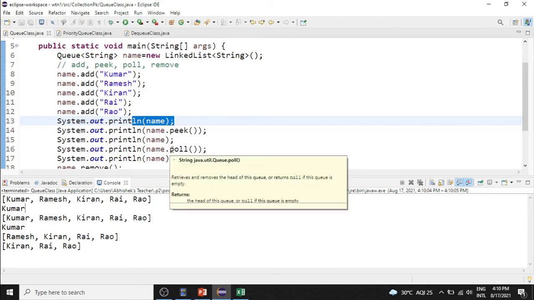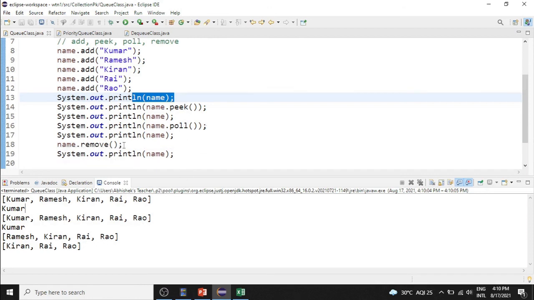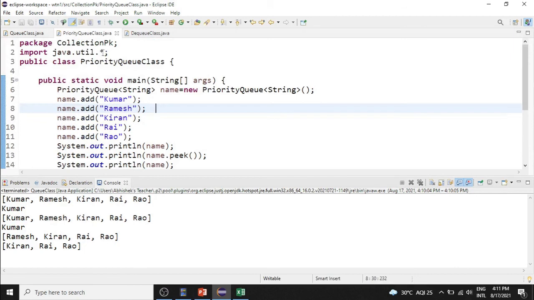Now we are using the poll method. When you use the poll method, it will print Kumar. The next time we print the queue list, what is it printing? Ramesh, Kiran, Rai and Rao. Kumar is printed and removed by the poll method. The remove method will remove Ramesh from the queue. This is about queue. Now let us see about priority queue.